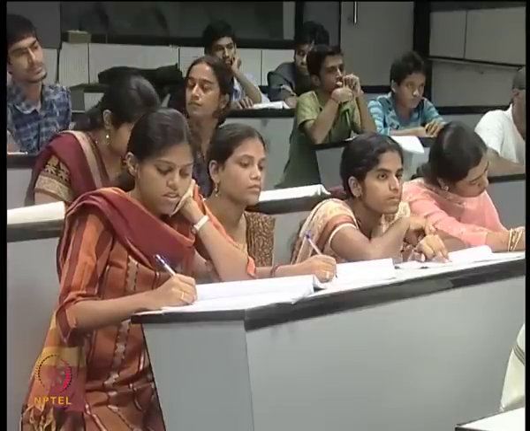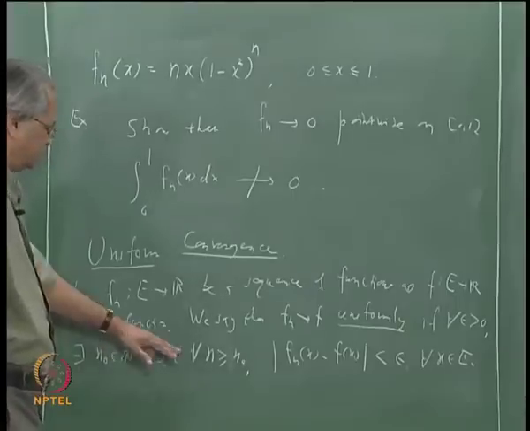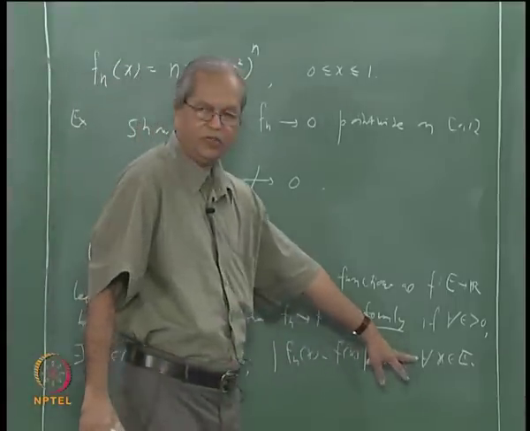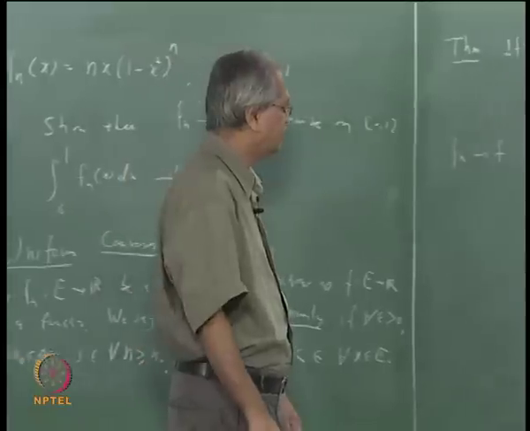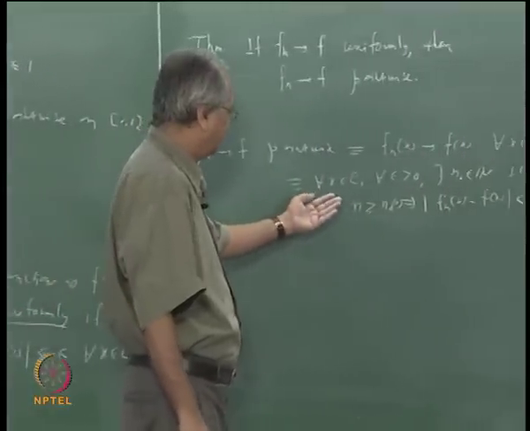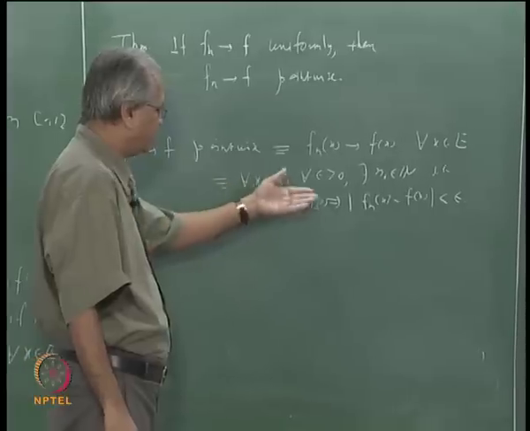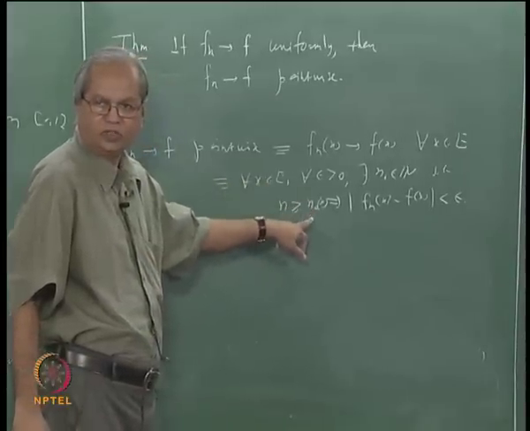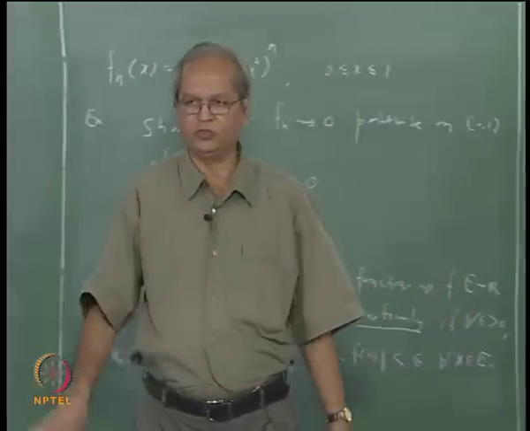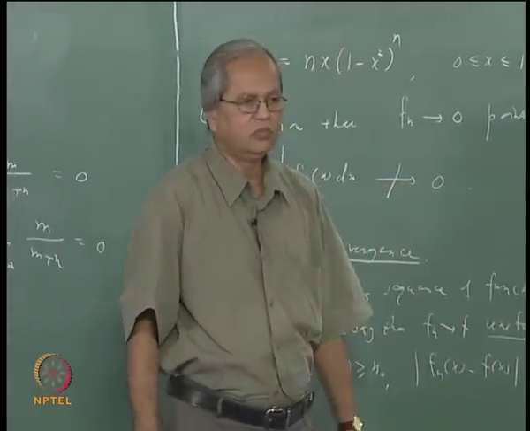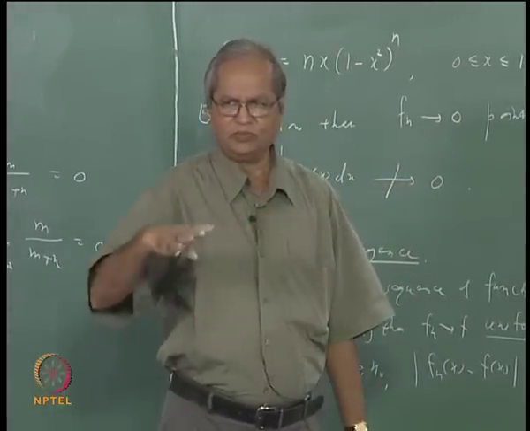That is, given epsilon you should be able to find n0 such that whatever we are saying happens for every x in E. In pointwise convergence, given x you will have some n0 which depends on that x. If you take different x you will get different values of n0. Suppose it is possible to take the maximum of all those n0s, then that maximum will work for all x.